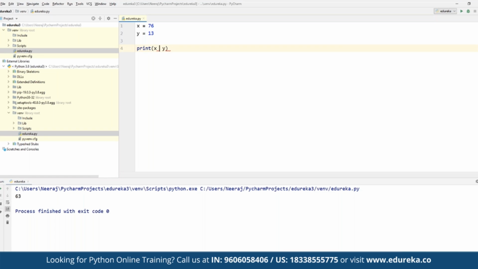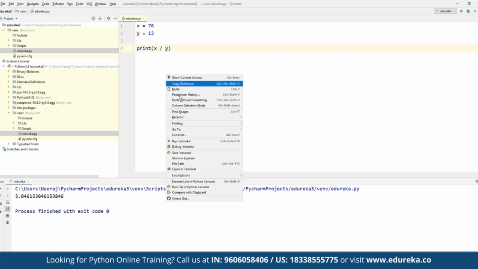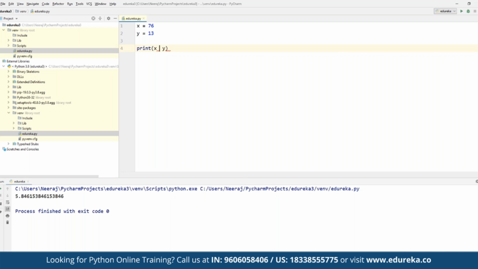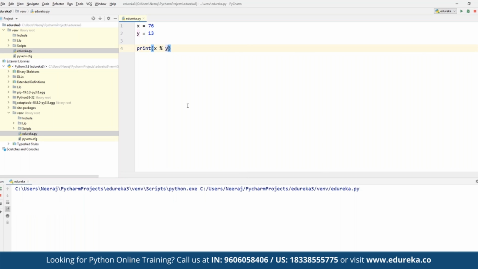Same way, if we want to perform subtraction or addition, whatever we want, we can simply make the changes, right click, and again we'll be given the output as part of our arithmetic operators. Here we can add, subtract, and divide as well. If you want to multiply these two numbers, we can simply multiply and click on execute. We can also find the modulus of these numbers.